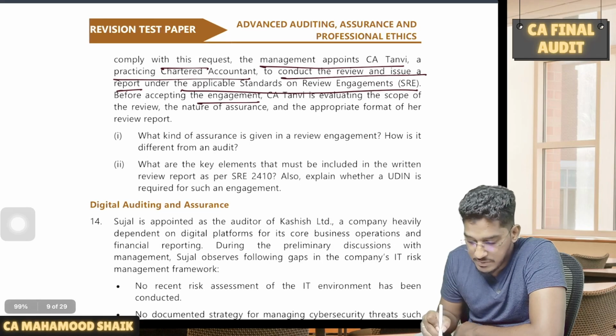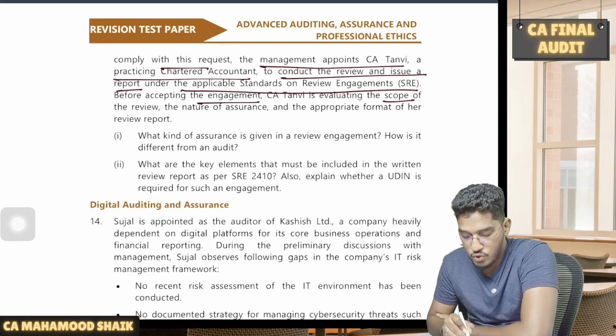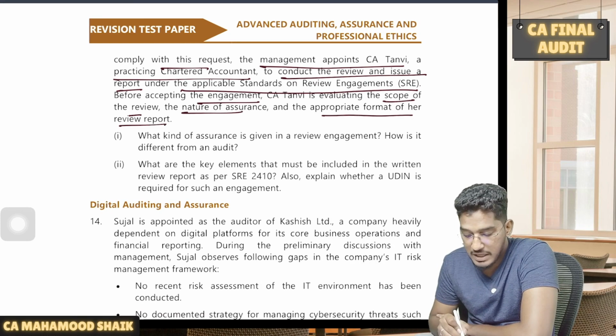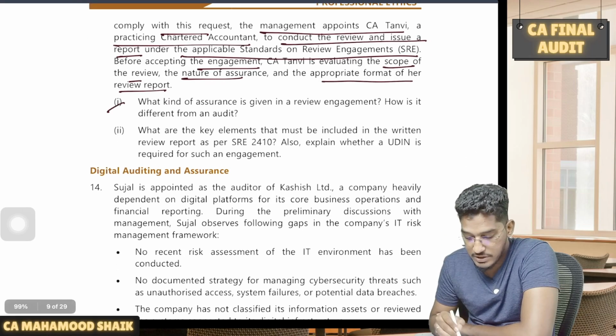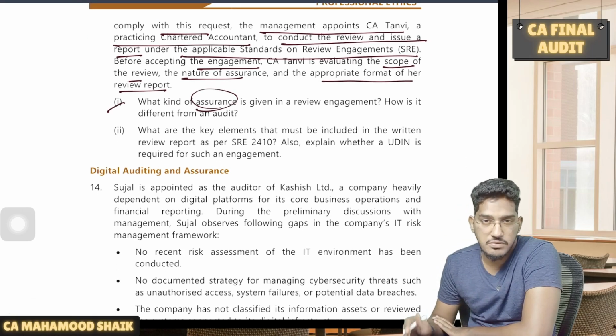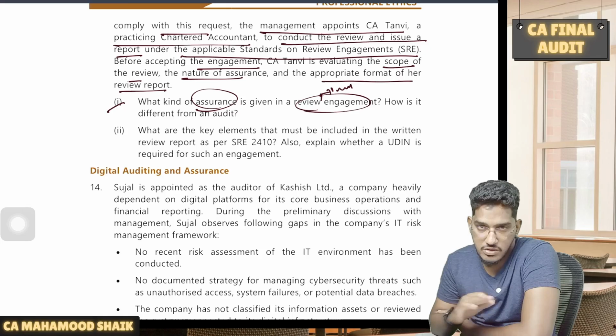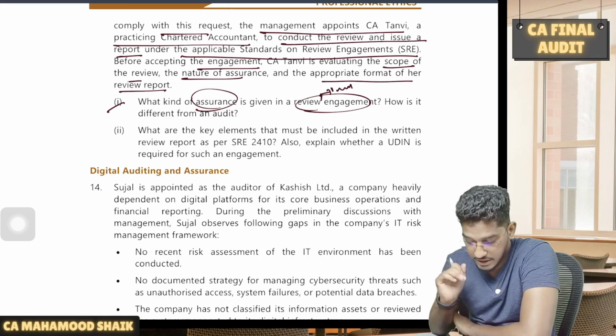Before accepting the engagement, CA Tanvi is evaluating the scope of the review, the nature of the assurance, and the appropriate format of a review report. Now, what is the question? What kind of assurance is given in a review engagement? So as we all are aware, in the review engagement, we give something called limited assurance, not even reasonable assurance. We will give limited assurance.